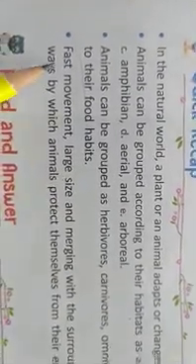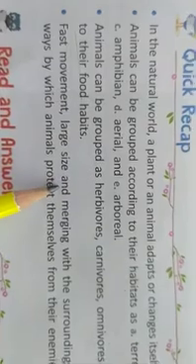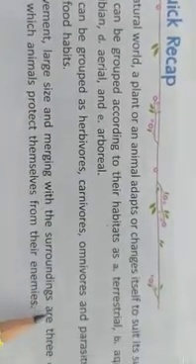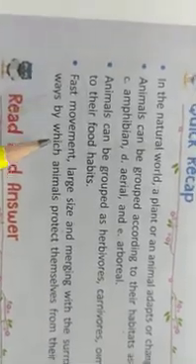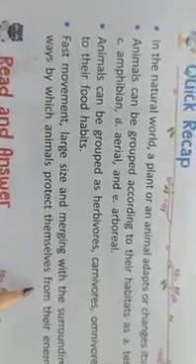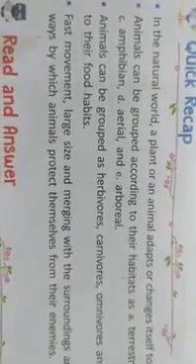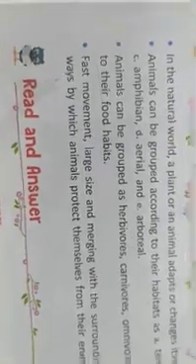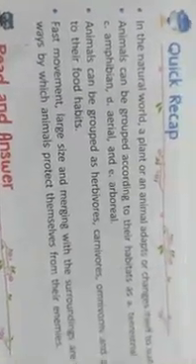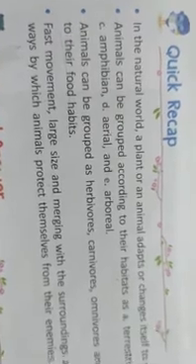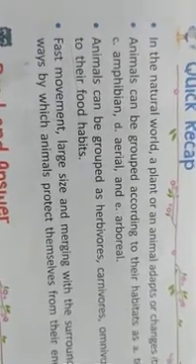Fast movement, large size and merging with surroundings are three common ways by which animals protect themselves from their enemies. What do you mean by this? Children, every animal has a tendency to escape from its enemies.